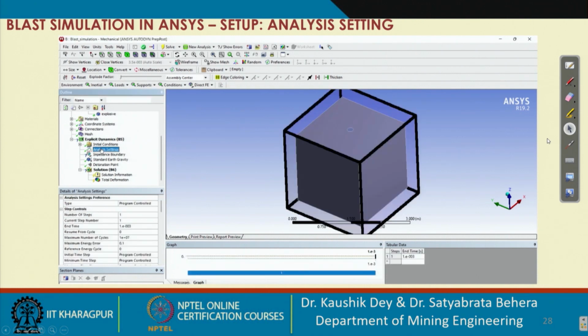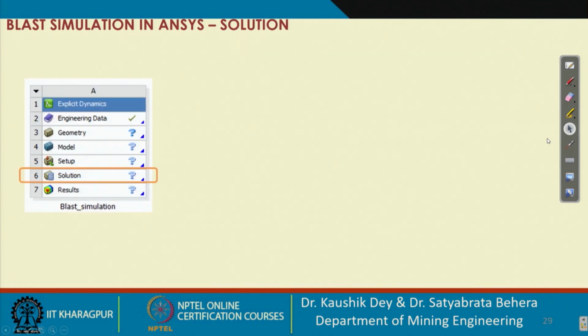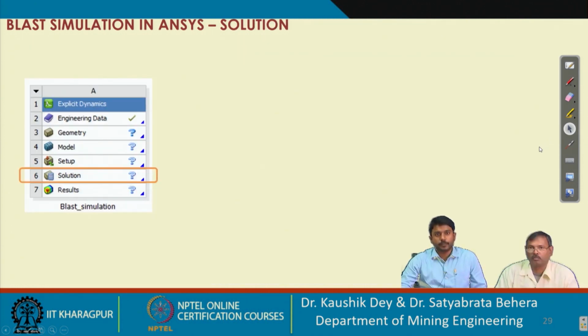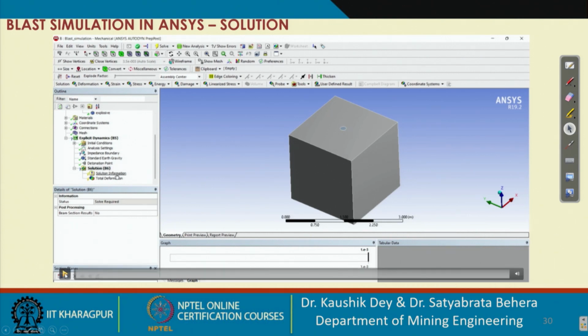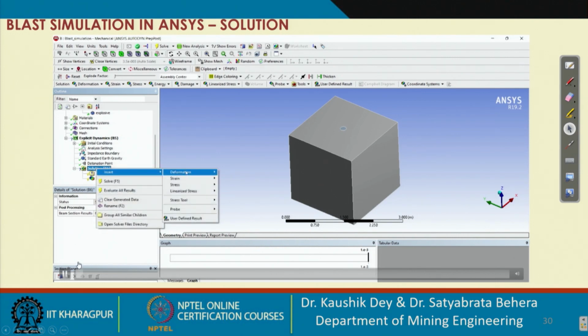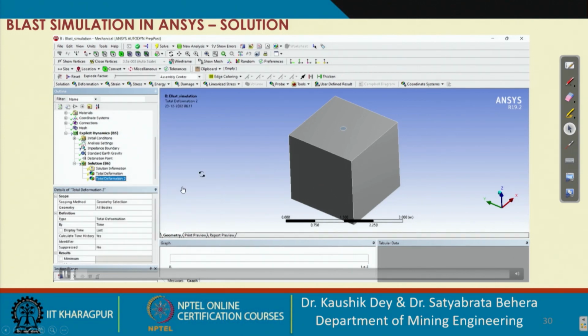The next thing is the solution. In the solution part, you define what type of solution you want to check, like total stress, total strain, total deformation in a particular line, the different types of solution. This is the solution section. Here you can add the deformation, strain, stress, different types of solution settings.